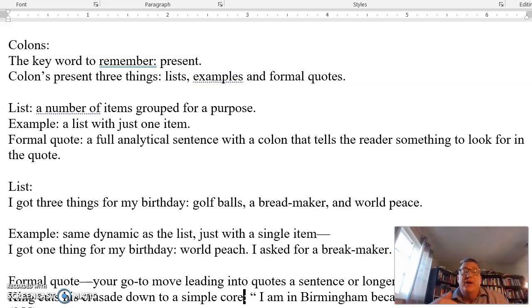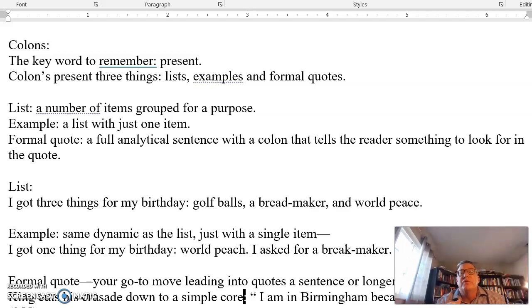Okay, so if I give a shopping list, there's a common purpose between the items in the list. If I say I have three friends, there's a common purpose of friendship between them. So the list is that number of items. It can be 2 items, it can be 4 million. I wouldn't do that, but many different items can be in there. Now the example has the same exact dynamic, except it's a list with 1 item. Same thing, you say something and then you list it, right?